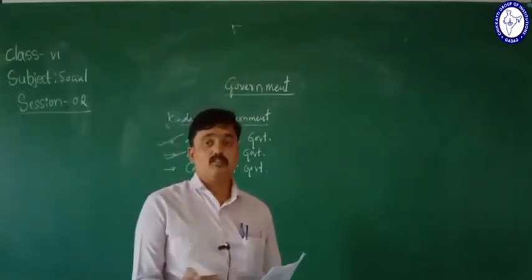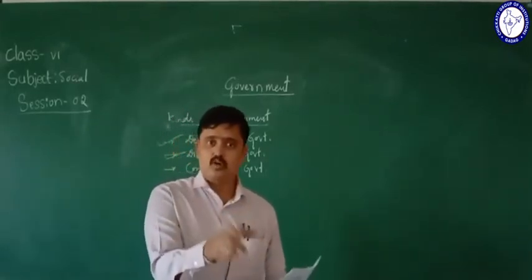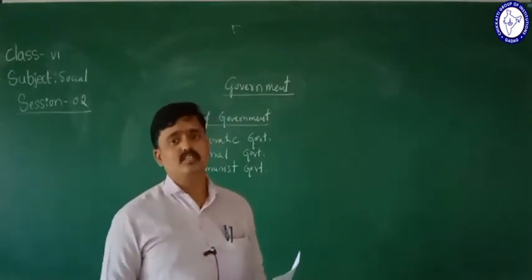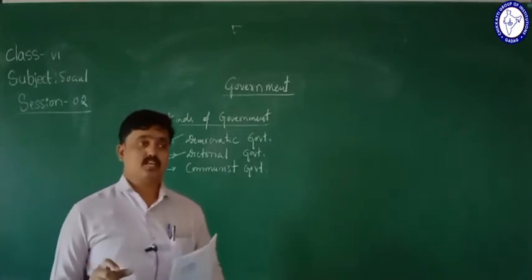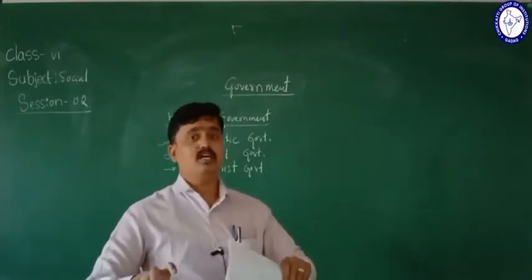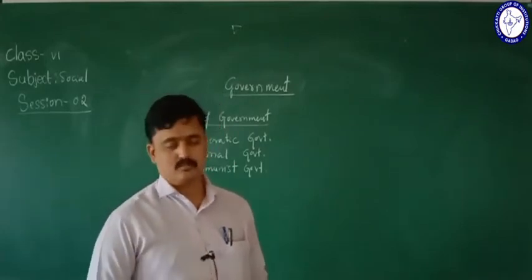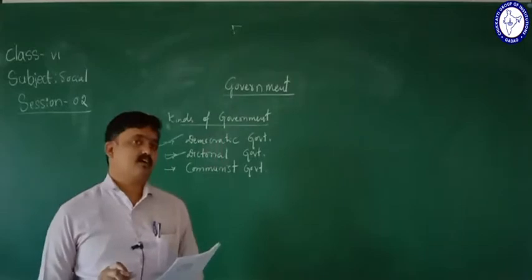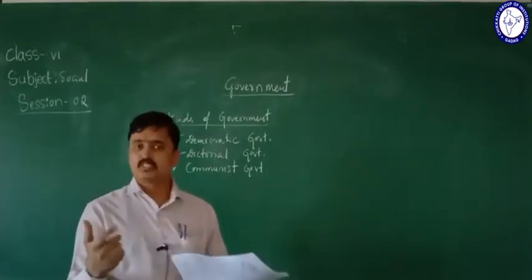See, if the power of the nation is concentrated in one individual or a group of individuals, that is what we call here dictatorial government. Okay, so Nirankushadhikara, Sarvabhauma, Sarvadhikara also we are going to call it here. Nirankushadhikara or Sarvadhikara Sarkara. So that we are going to call the meaning of that dictatorial government here.